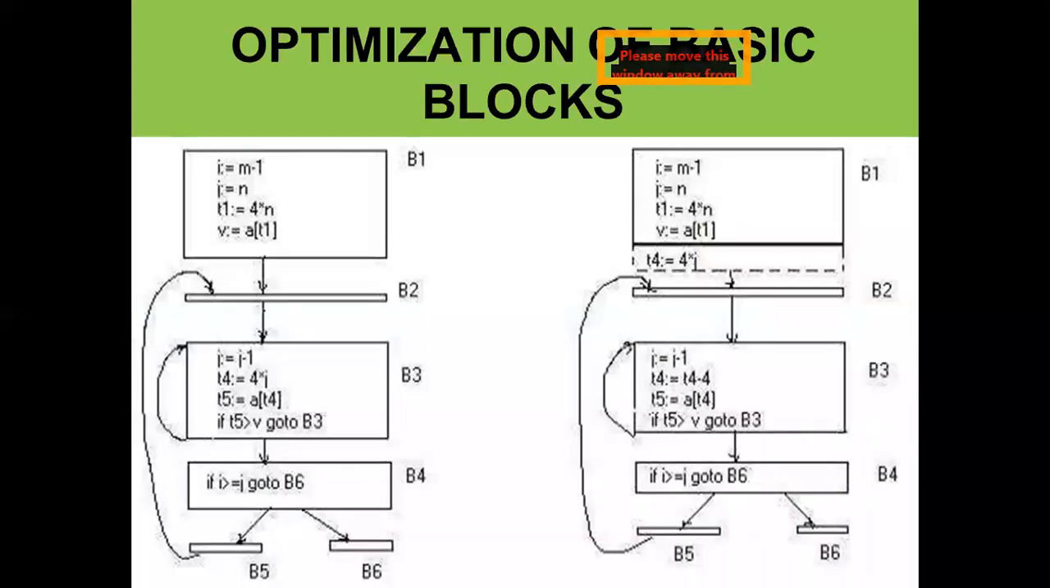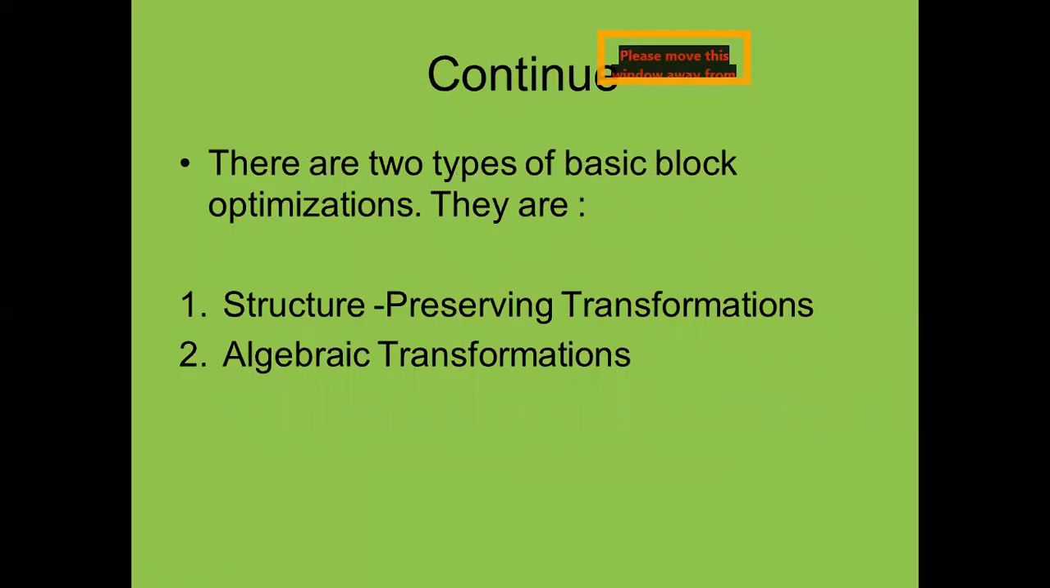So this is one of the examples in which we are going to avoid such type of activity, and we are applying the optimization by using different techniques inside the basic blocks or outside the basic blocks. Now there are two types of transformations for basic blocks which are used for the optimization. First is called the structure preserving transformation, and another is called the algebraic transformation.